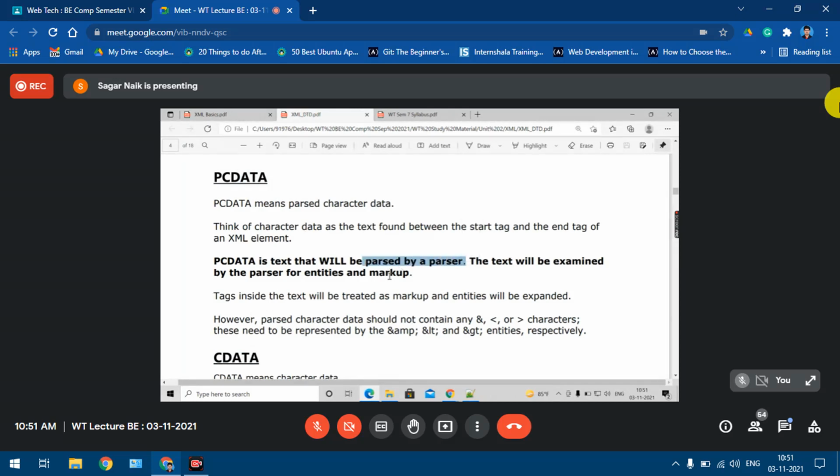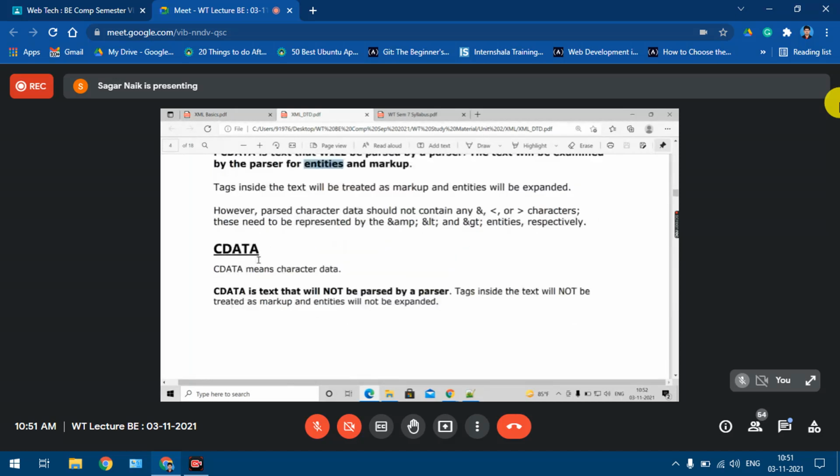Whatever built-in parser we have for XML is going to go through that data, and if entities are present inside, they will be expanded. But if you have CDATA, the parser is not going to verify that data. CDATA is text that will not be parsed by the parser. So even if you put some entities inside the data, what will happen?